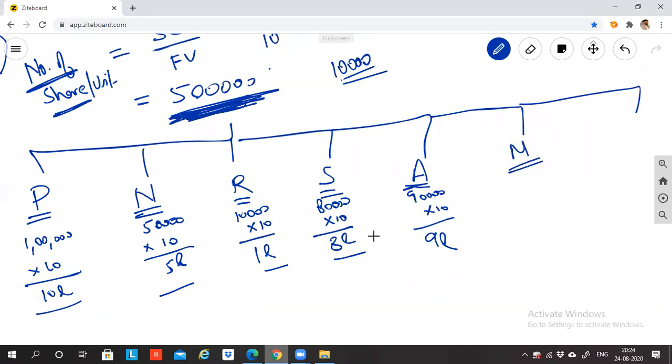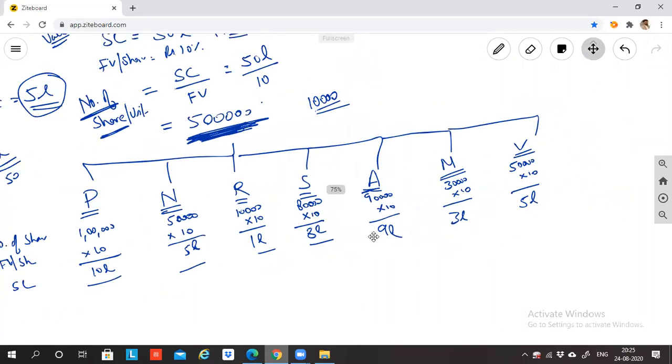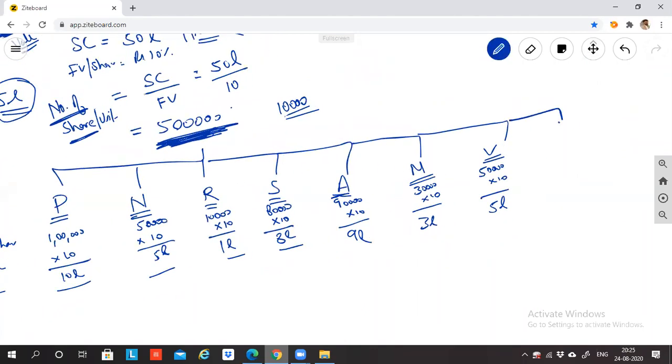Manish, since he's good at calculation, I gave the offer to Manish. Manish is telling, sir, I can buy 30,000 shares of 10 rupees each. So 3 lakh. Okay. Another, Vineet. Vineet, how many shares do you want to purchase? Vineet is saying, sir, I have 50,000 rupees. I'll buy 50,000 shares, each 10 rupees. So 5 lakh. Again, who wants to invest? Kushal says, sir, I will buy 90,000 shares. Into 10, 9 lakh.